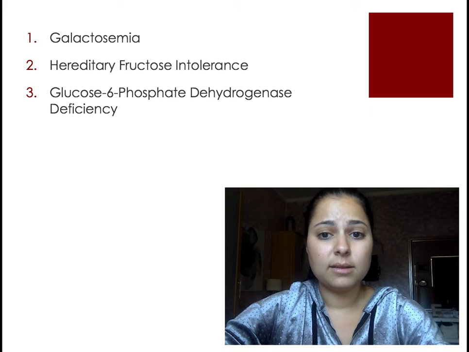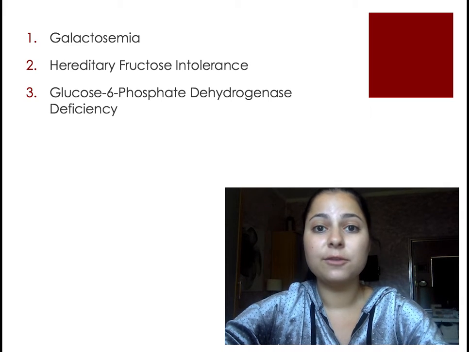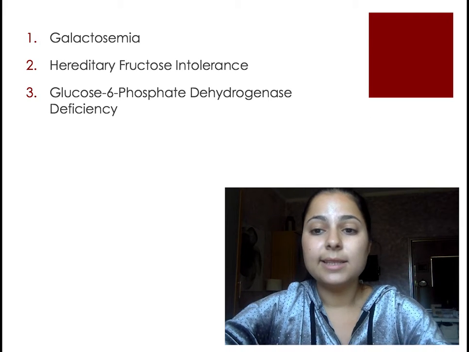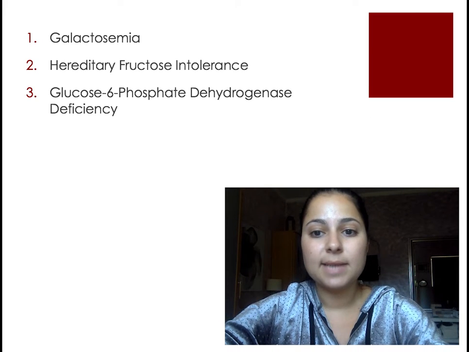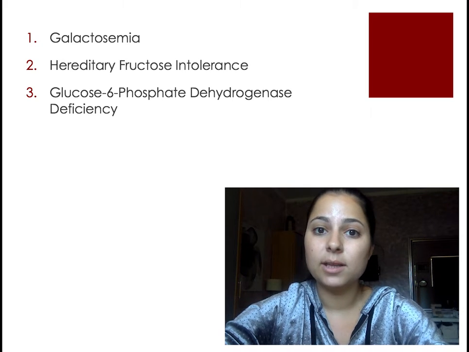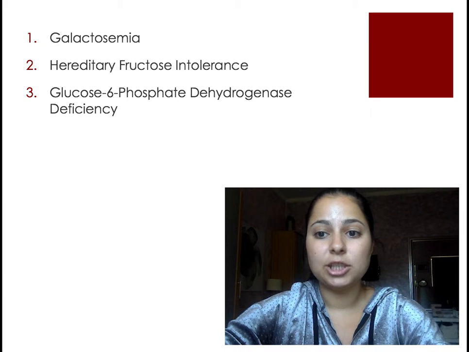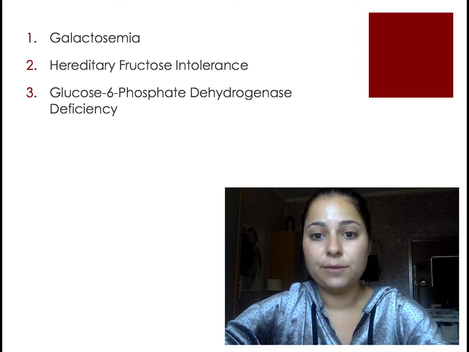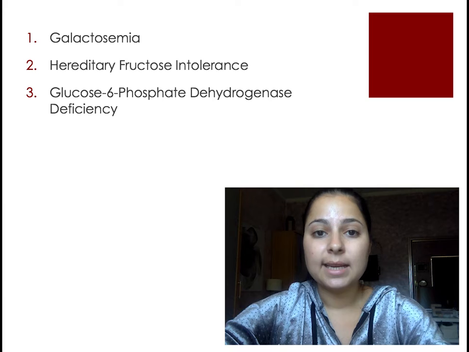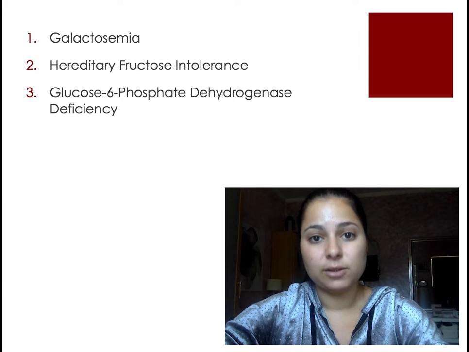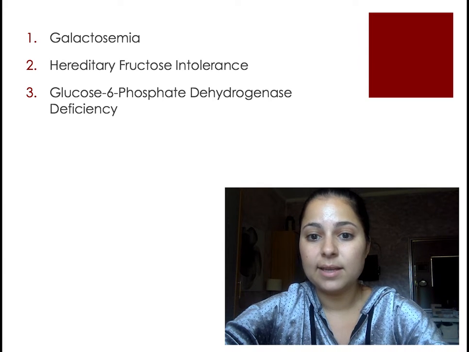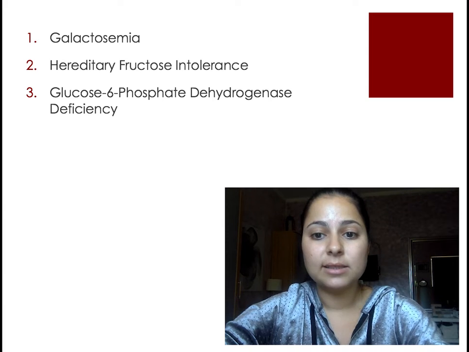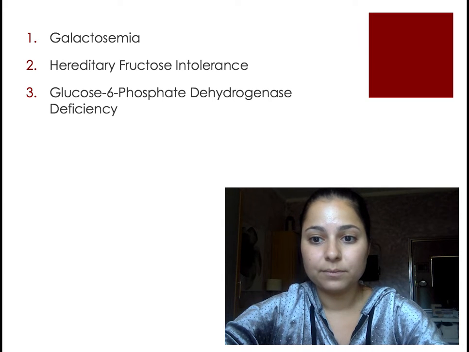The next incorrect answer is hereditary fructose intolerance. It's incorrect because fructose is principally metabolized in the liver, and the initial step in this pathway is to phosphorylate the fructose to the 1 position with fructokinase into fructose 1-phosphate. The second step is the rate-limiting step for fructose metabolism, and the enzyme aldolase B is used to cleave the fructose 1-phosphate into dihydroxyacetone phosphate and glyceraldehyde.